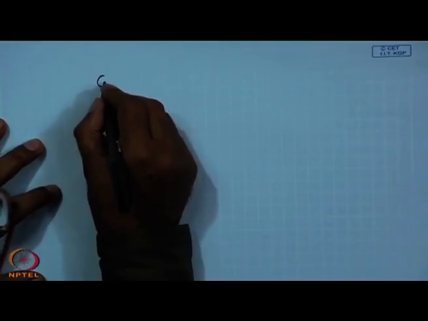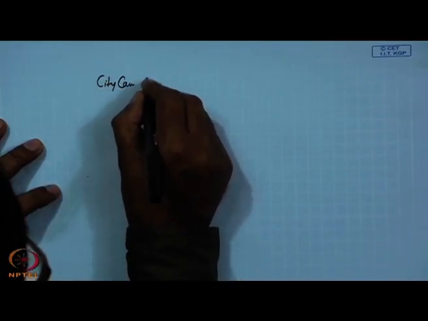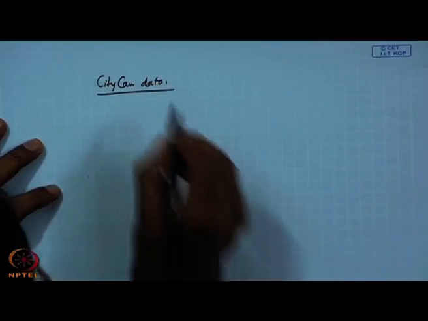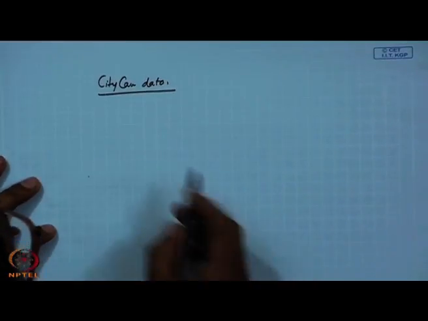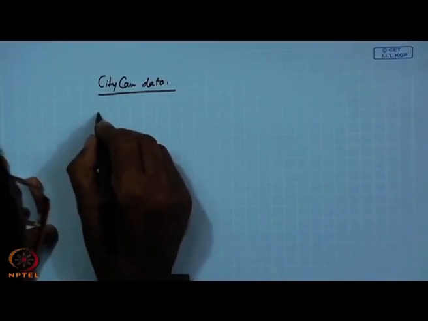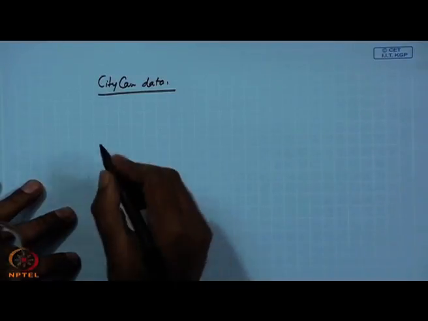Now, let us start with an example. I think in first class and also in subsequent lectures, I have given one example for the CTCAN data. CTCAN is a small company working in the local market, and we have seen that the data structure was like this. Other way we can start with the variables.